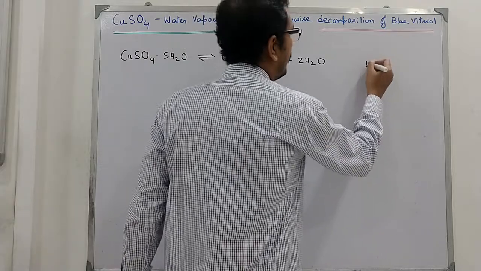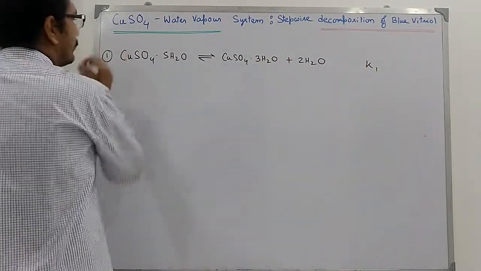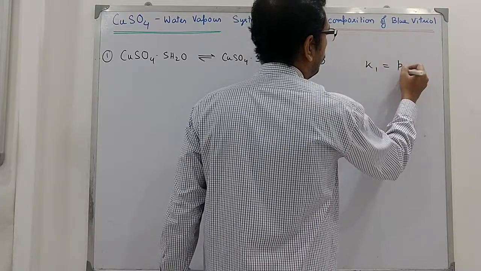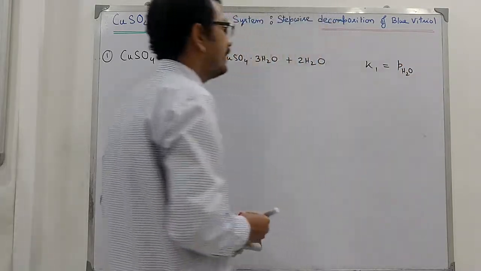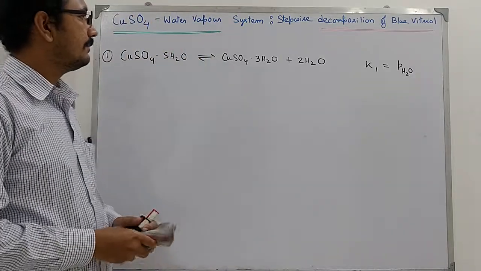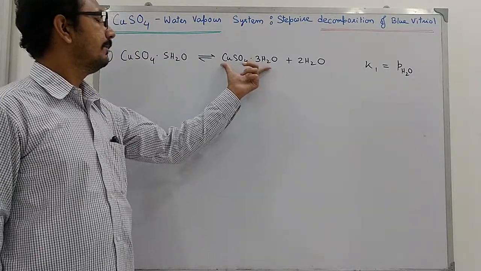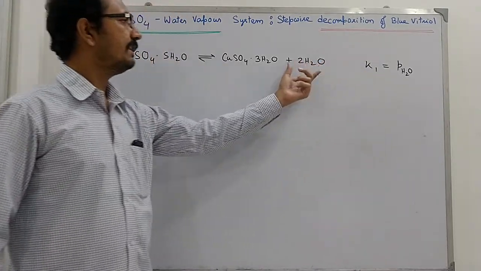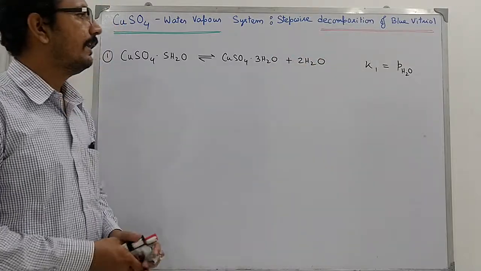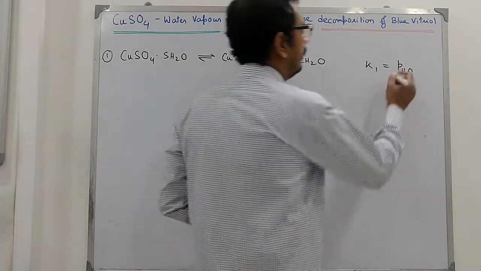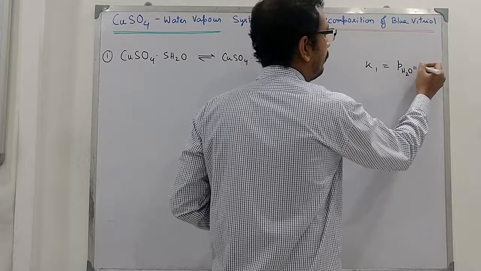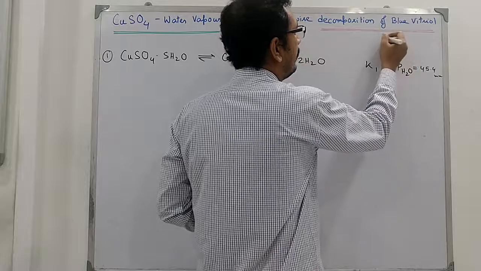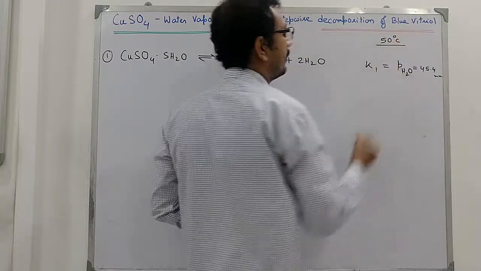So this will have an equilibrium constant equals to pressure of H2O, since the activity of pure solid is equal to 1, we have the equilibrium constant defined by the pressure of water vapor only, and this equilibrium constant is found to be 45.4 millimeter Hg at 50 degree centigrade.